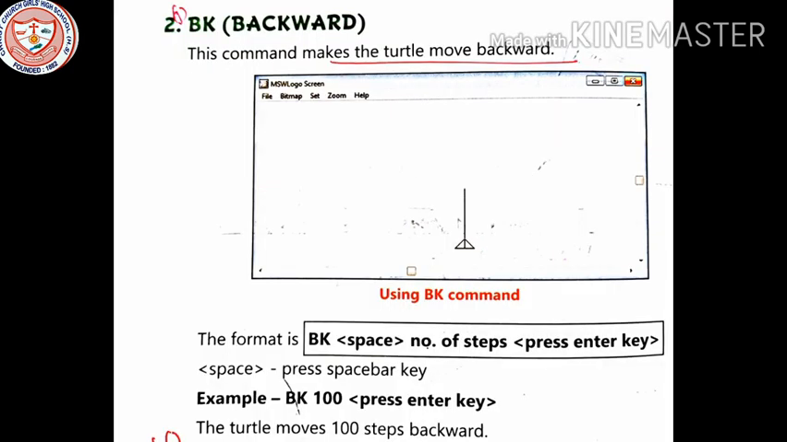Now what is BK? BK means backward. This command makes the turtle move backward. So you can see it in the BK command. The format is the same as FD: BK, space, number of steps, and then press enter. So you can see BK space 100 and then enter. The turtle moves 100 steps backward.